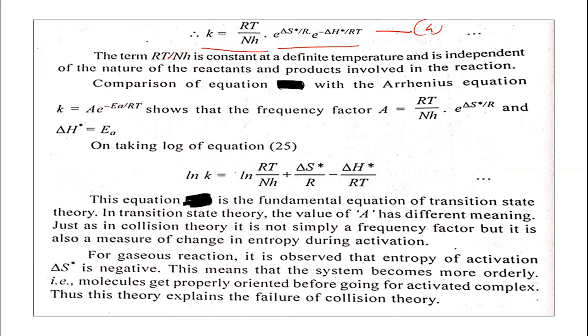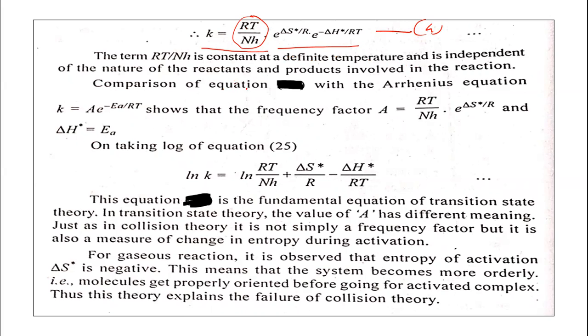Now for comparison, the term RT upon Nh is constant. Remember this: R is a constant, suppose the temperature is constant here, N is the Avogadro number, h is Planck's constant. So this term RT upon Nh is constant at a definite temperature, and it is independent of the nature of the reactant.